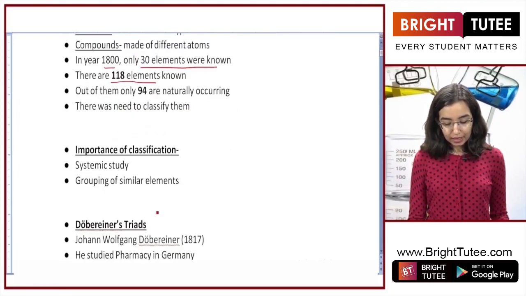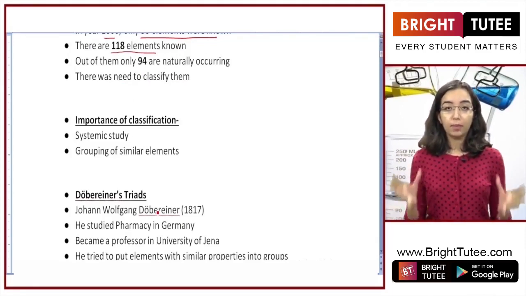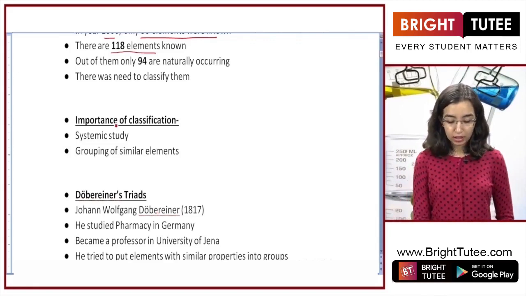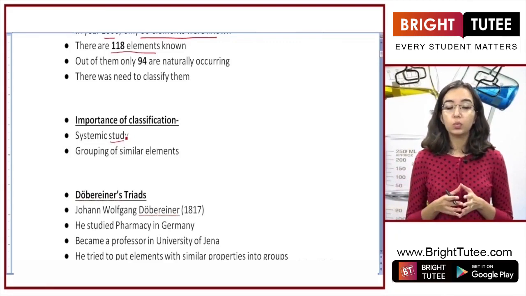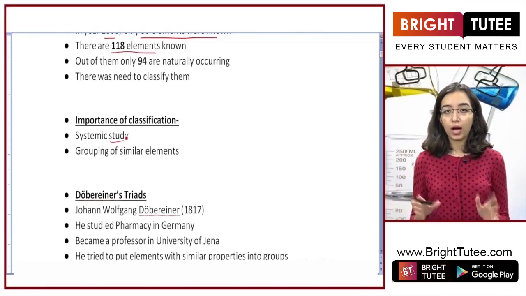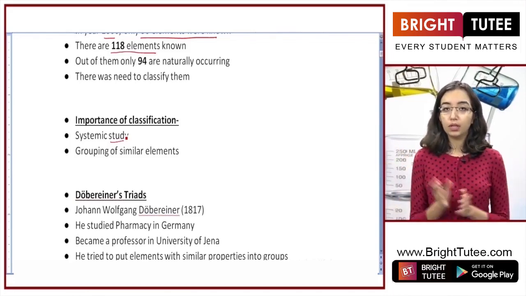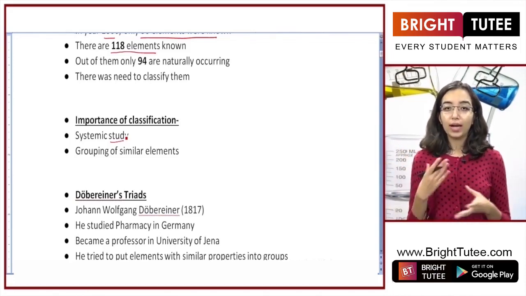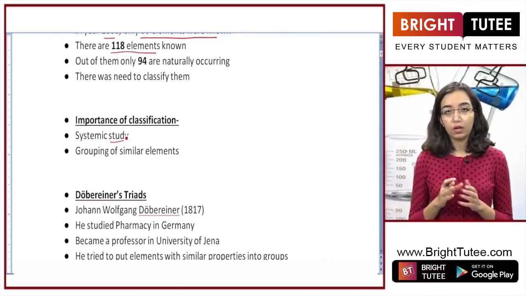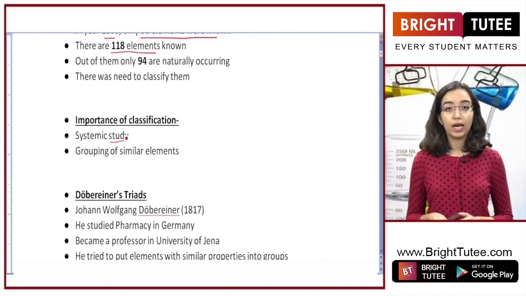And because there are so many elements, there came a need to organize them. There was a need to classify them in a pattern that we could study them better. Why did we need to organize them? The first reason was for studying them. We needed a systematic fashion in which we could study elements. We can't go on studying one element from the other. And so we needed a structure to understand all the elements properly. Another reason was a lot of elements show similar properties, similar chemical properties. To understand why it is that they show similar chemical and physical properties, we needed to group them together. So for grouping similar elements together and for understanding and studying them, there was a need for classification.